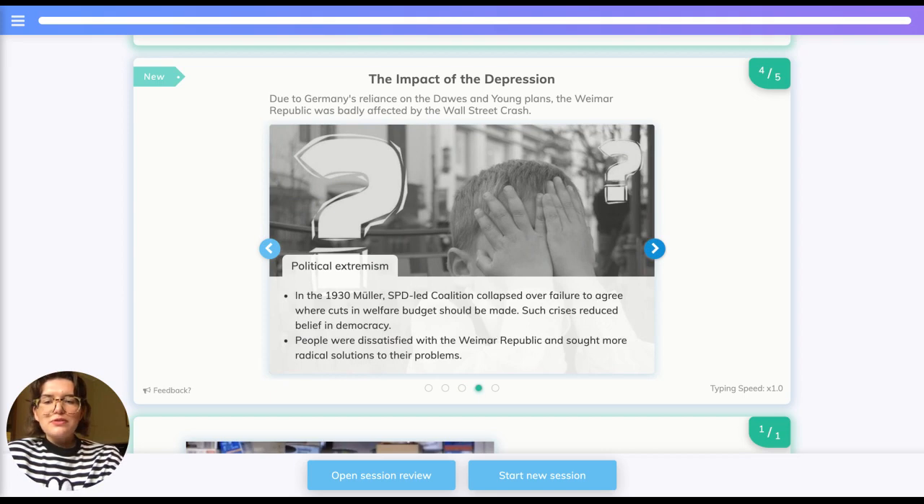As a consequence of the economic hardship, many turned to political extremism. In 1930, the Müller-SPD-led coalition collapsed over failure to agree whether cuts in the welfare budget should be made. Such crises reduced the belief in democracy. As such, many people were dissatisfied with the Weimar Republic and sought more radical solutions to their problems.